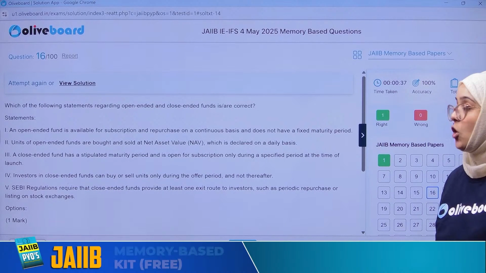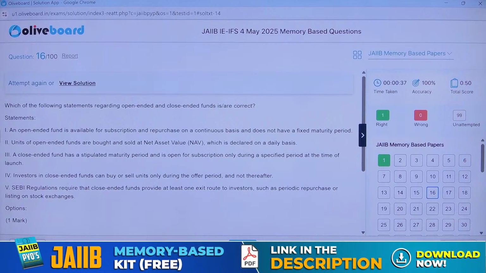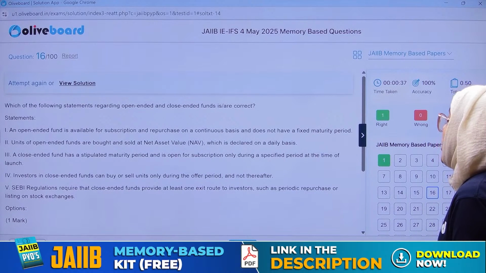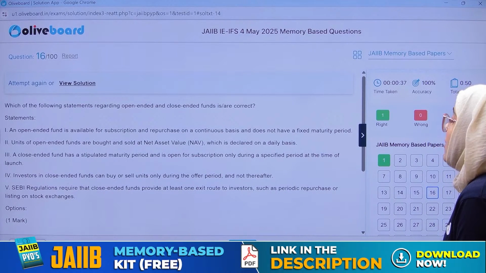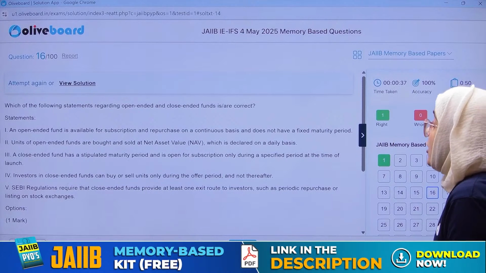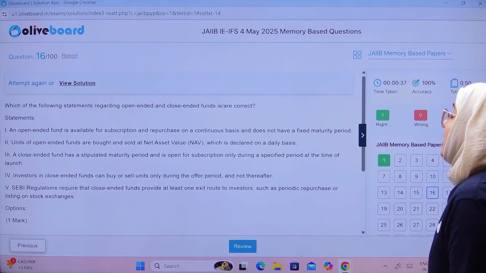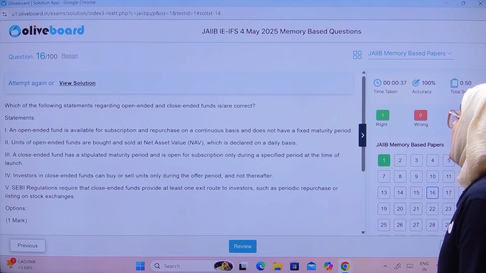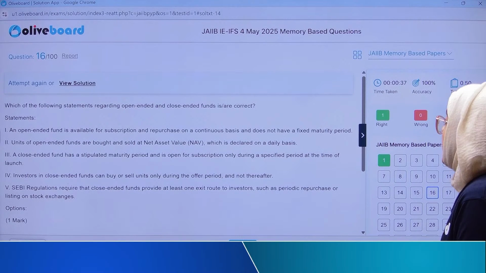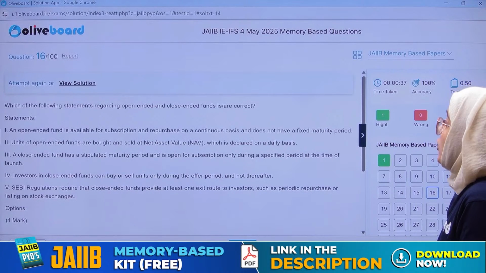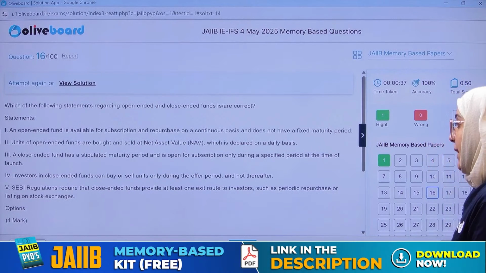Mutual funds concept, open-ended and close-ended fund. Open-ended is available for subscription and repurchase on a continuous basis and does not have a fixed maturity period. Units of the open-end fund are bought and sold at NAV. Close-ended have a stipulated maturity period and open for subscription within a specified period of time. True. Investors in the closed fund can buy or sell only during this phase.